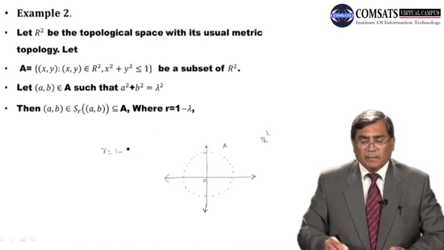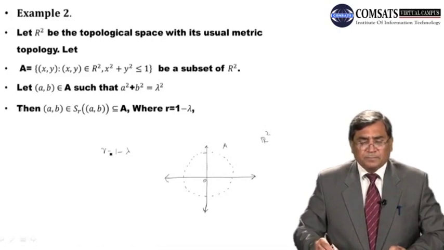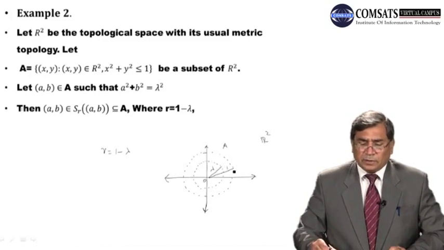We are taking this r. If this is r, then an open sphere with center at origin and radius lambda, this is lambda, remember, this is 1, and this distance is equal to r, because r is equal to 1 minus lambda.